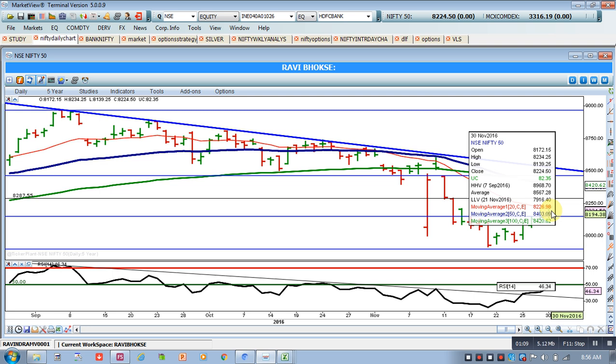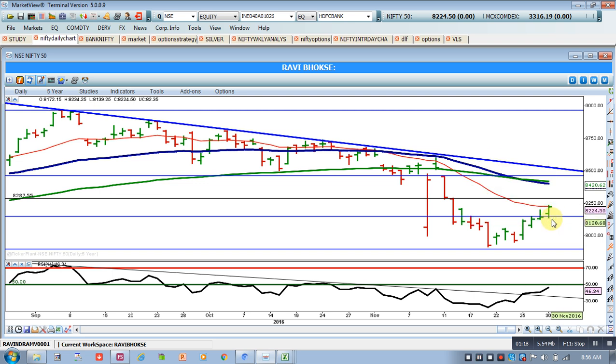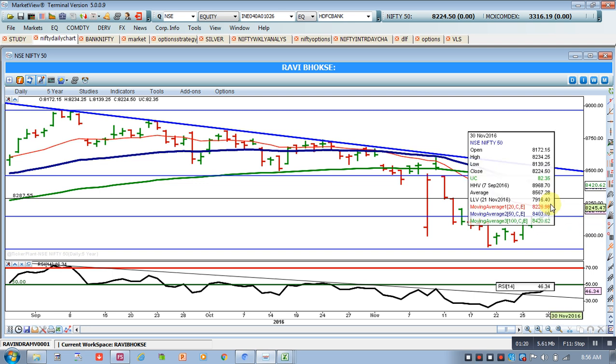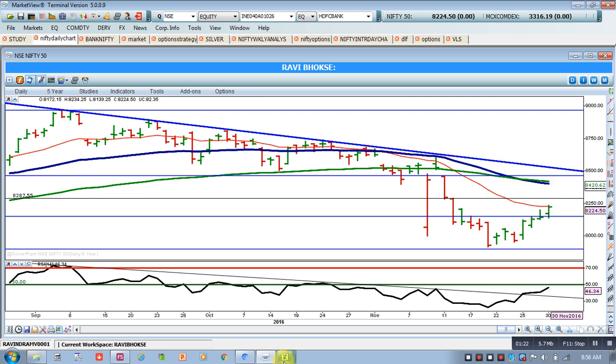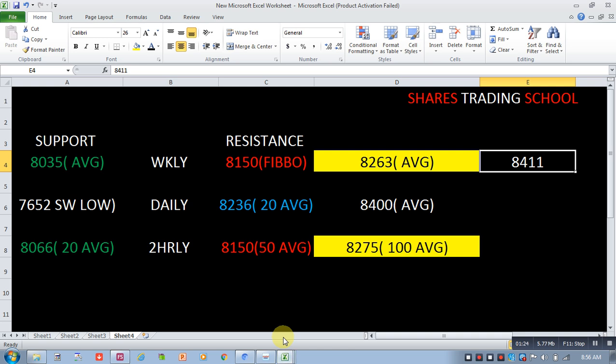8,226. That is, 8,224 is our closing. So we have just tested the 20 EMA. That resistance of the 20 EMA which we were expecting, we have achieved. If you remember, we have shared this sheet with you, and at this moment we are around 8,236. So we have achieved the first resistance, and the 150 which we were talking about is already crossed. Now 8,236 has actually been crossed.